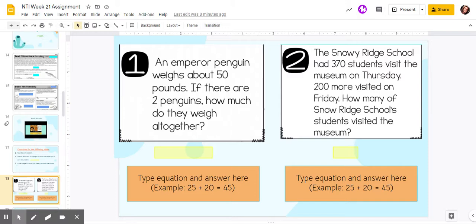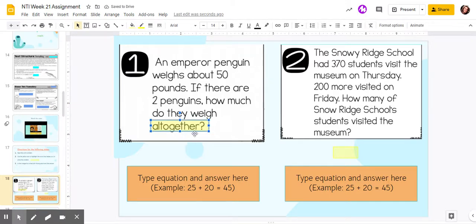So I know if I'm putting something together, I'm making a bigger number. So I can look at this as either an addition problem or a multiplication problem, because addition and multiplication both make larger numbers. So I'm going to read it again and see if I can figure out which one would make the most sense. An emperor penguin weighs about 50 pounds. If there are 2 penguins, how much do they weigh all together? So I'm going to go ahead and highlight all together, and I'm going to use addition to solve this because